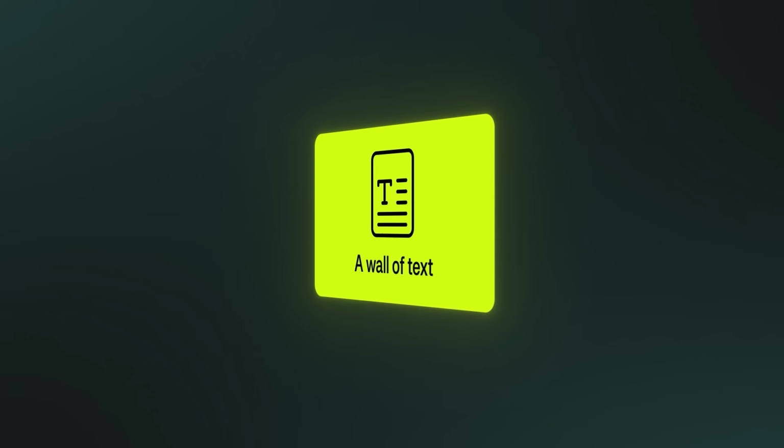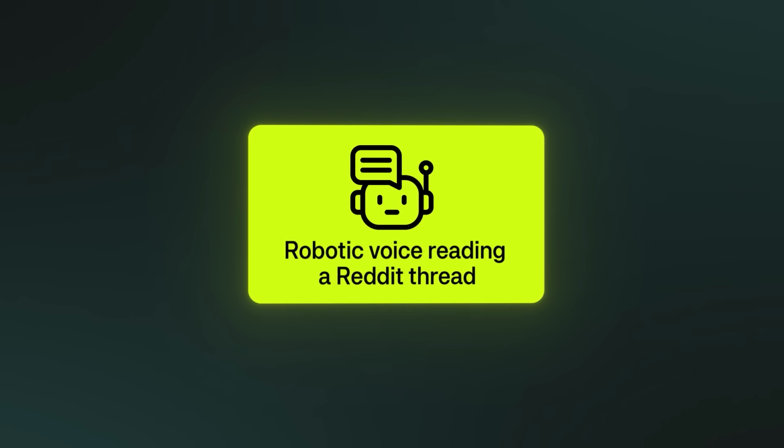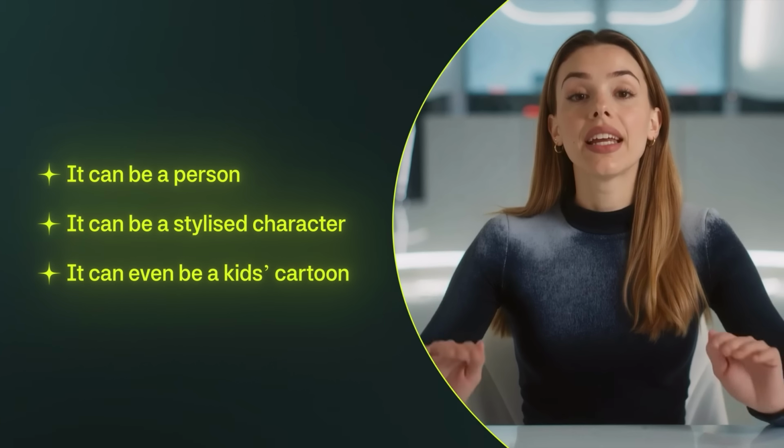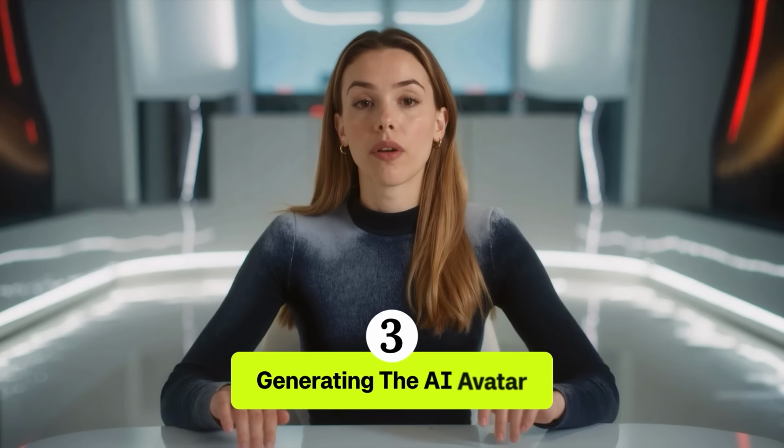See, the biggest visual problem with faceless AI right now is that it all looks identical. A wall of text, a stock image montage, or a robotic voice reading a Reddit thread. But the workflow we're building works no matter what the host looks like. It can be a person, it can be a stylized character, it can even be a kid's cartoon, which is the example we're going with for step 3.